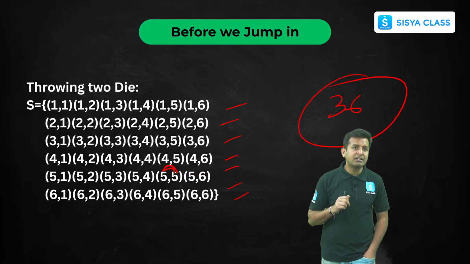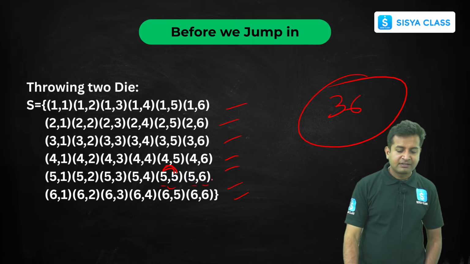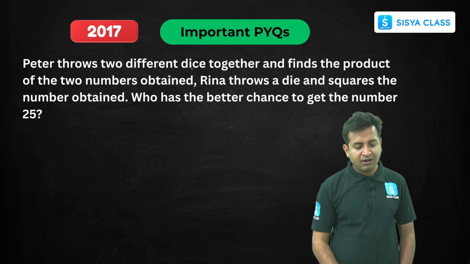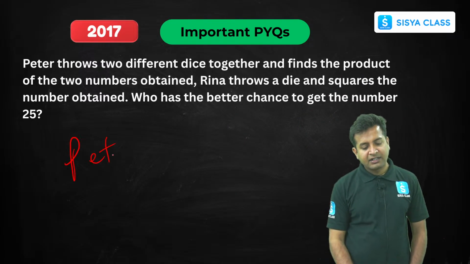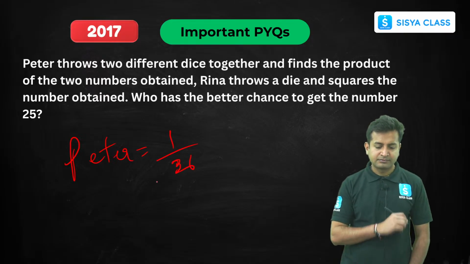So what is the probability that he'll get the product as 25? That is only possible when we have 5 and 5. You can see if this is 30, 24, 20, 15, not possible. Only in this case it is possible. So the probability of Peter getting 25 is 1 by 36.